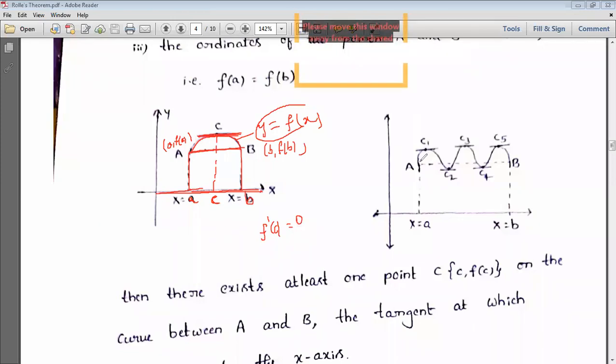In the same way, we chose this one. There we said there exists at least one point C, that is, C belongs to the open interval (a, b). It means here only one C existed.